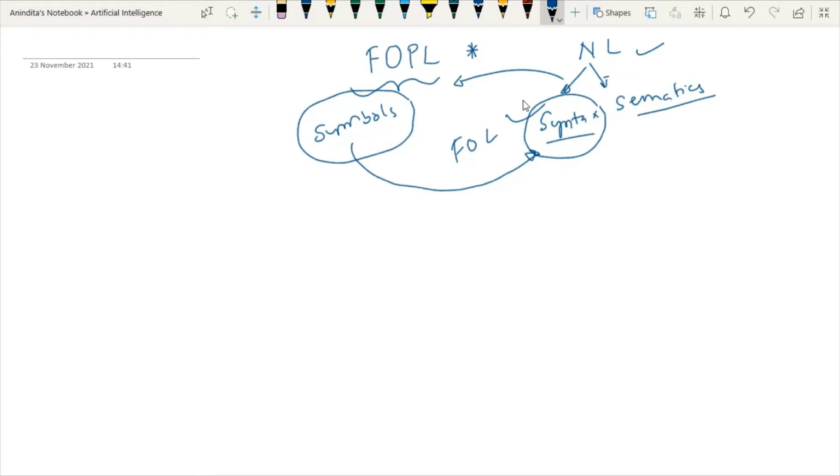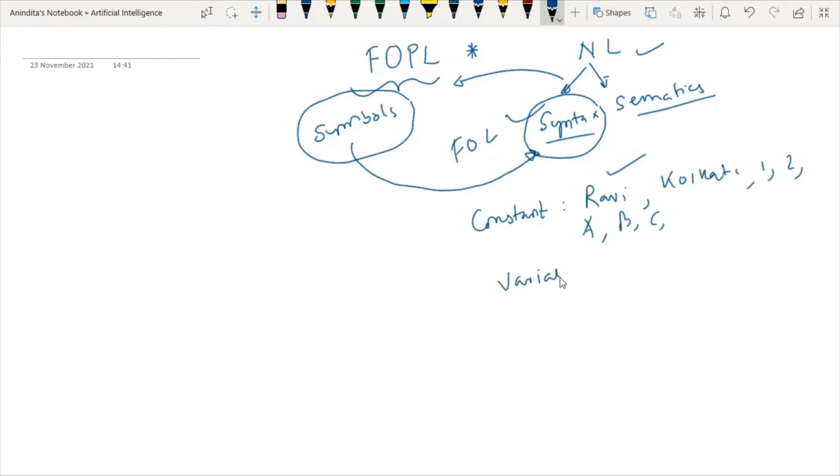I will give you some more examples, but in order to understand this concept, you have to understand some other components of FOPL, such as constants. We can use constants in FOPL. A constant means the name of a person, say Ravi, or the name of some place, say Kolkata, or if I'm writing 1, 2, or A, B, C, D, you have to consider all of them as constants. So constants are some kind of proper noun that we use in FOPL.